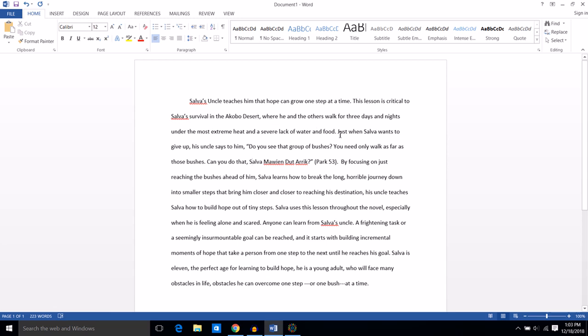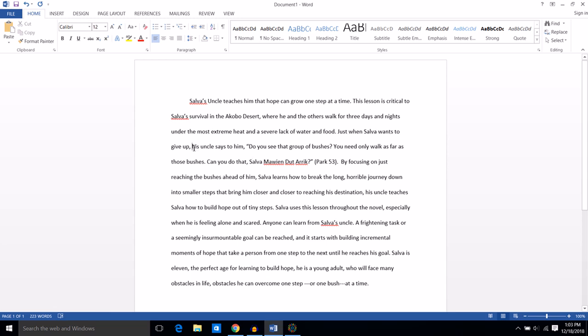Okay. Just when Salva wants to give up, his uncle says to him, "Do you see that group of bushes? You need only walk as far as those bushes. Can you do that? Salva may win Dut Arik." Okay, so just when Salva wants to give up. So to me, I'm looking for the main verb and the main subject, and I know that just when Salva wants to give up is introducing the main part of the sentence.